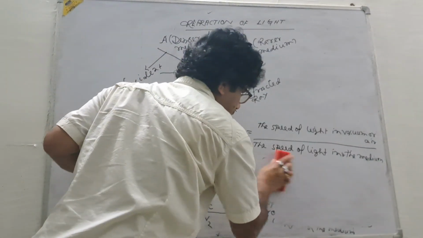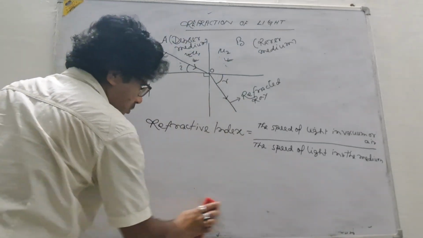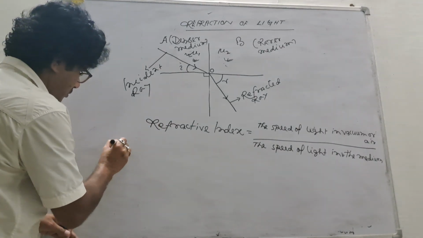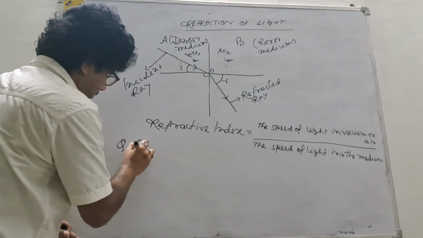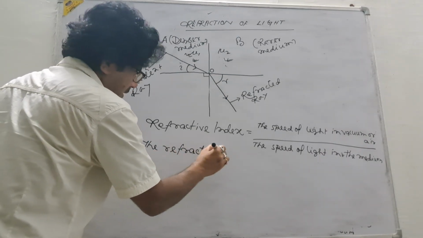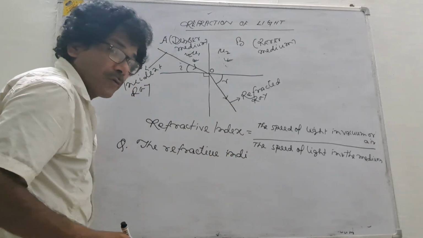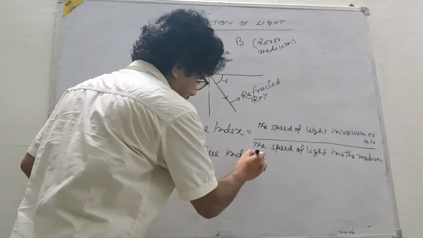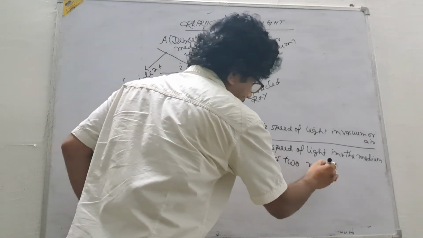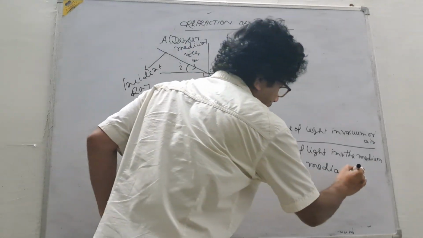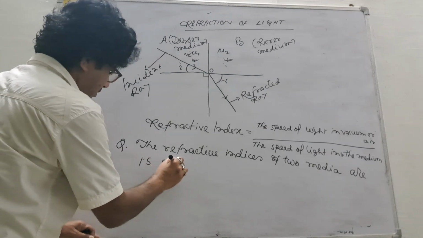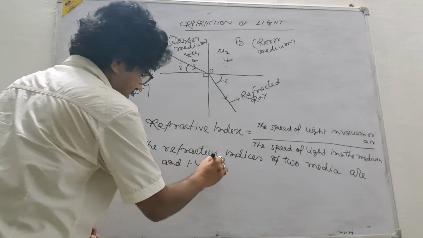Now, one question is for you. The refractive indices, plural form of index is indices, of two media, plural form of medium is media, are 1.5 and 1.4 respectively.